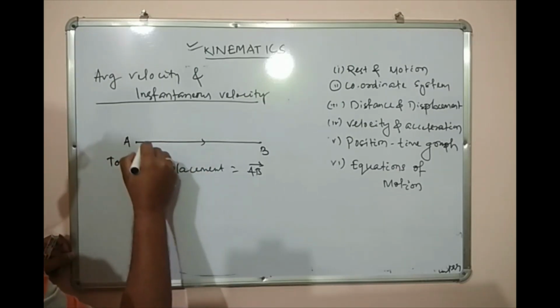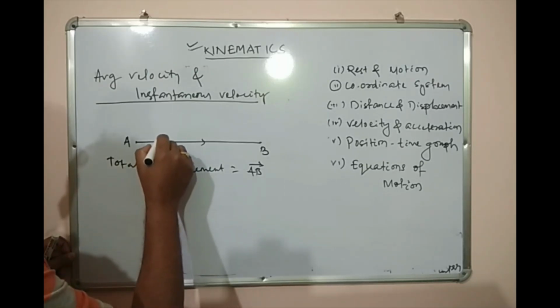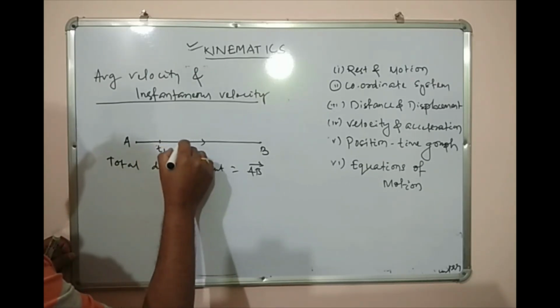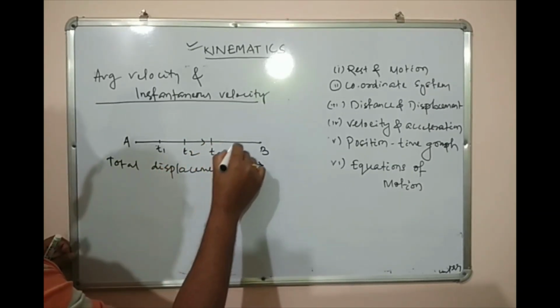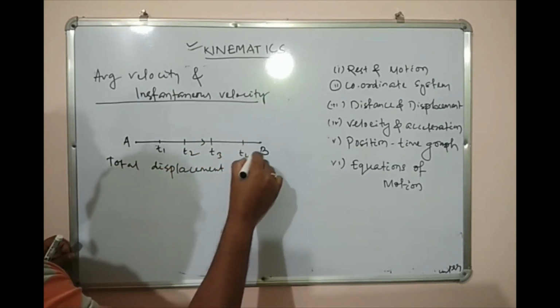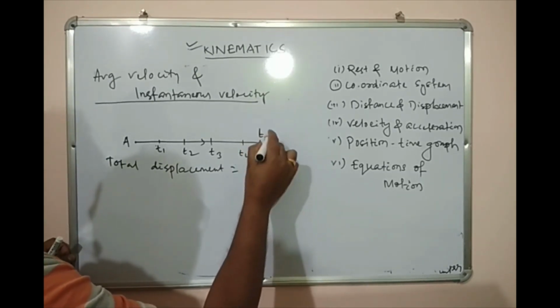Suppose it is given that from this point to this point the total time taken is t1, and from here to here t2, t3, t4, and this one final t5 or tf, t final.